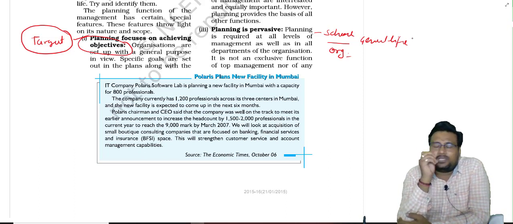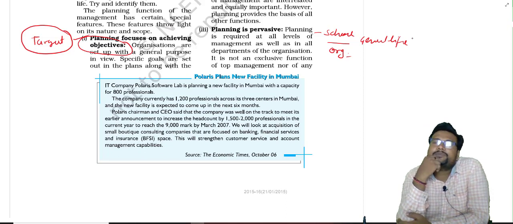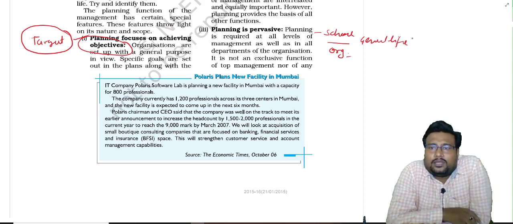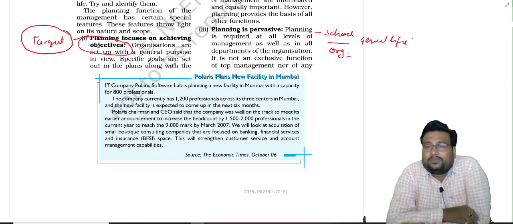I'm just giving one more example to you. Suppose I'm running a business. I purchase a machine from Germany, and my competitor is also purchasing the same machine from Germany. But I think in advance that my workers are not skilled for that. My workers are not trained for that.